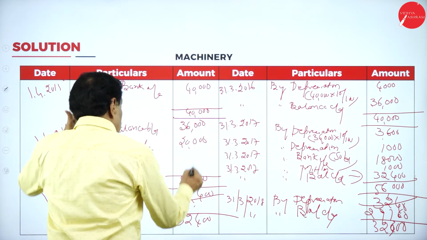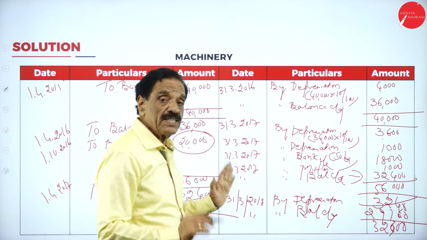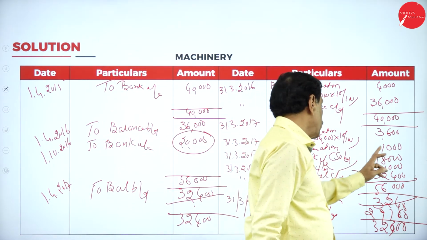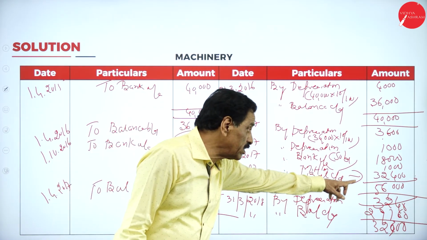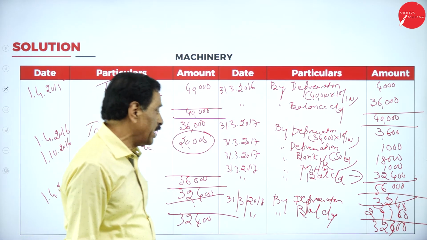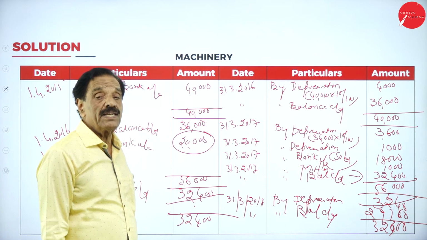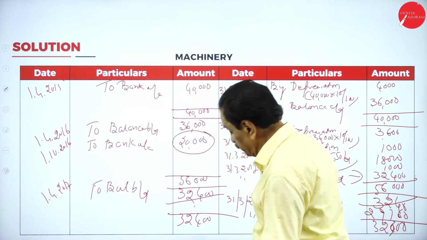Here it purchased on this 20,000 has been sold on 1/4/2017, which is nothing but 31/3/2017. Depreciation for this is 1,000. Sold for how much money? 18,000 at a loss of 1,000. Balance is 32,400, brought down 32,400, on that 3,240, difference is 29,160. We'll move on to depreciation now.